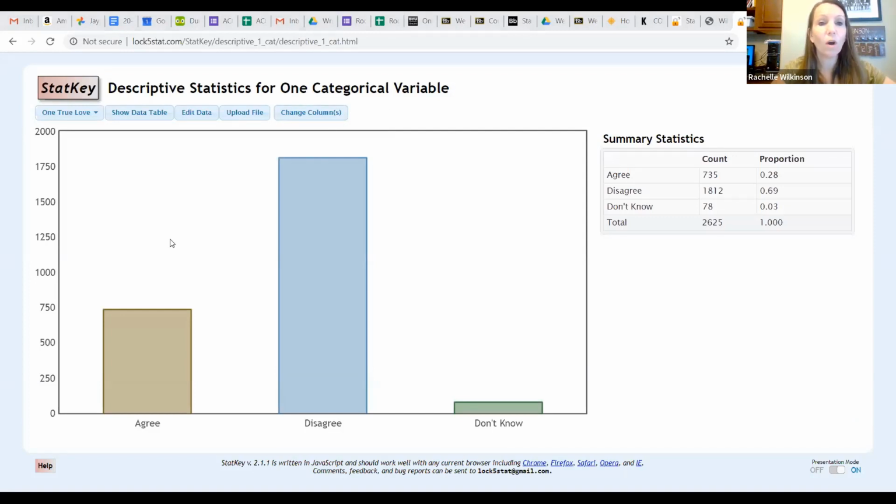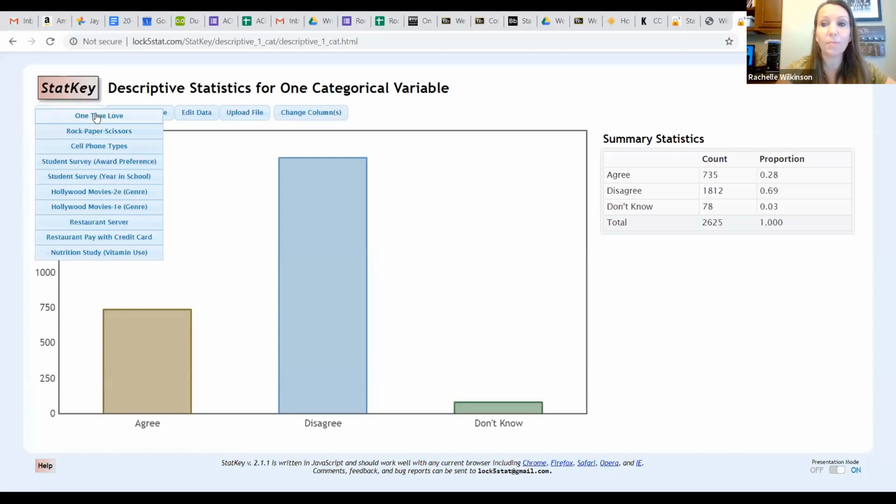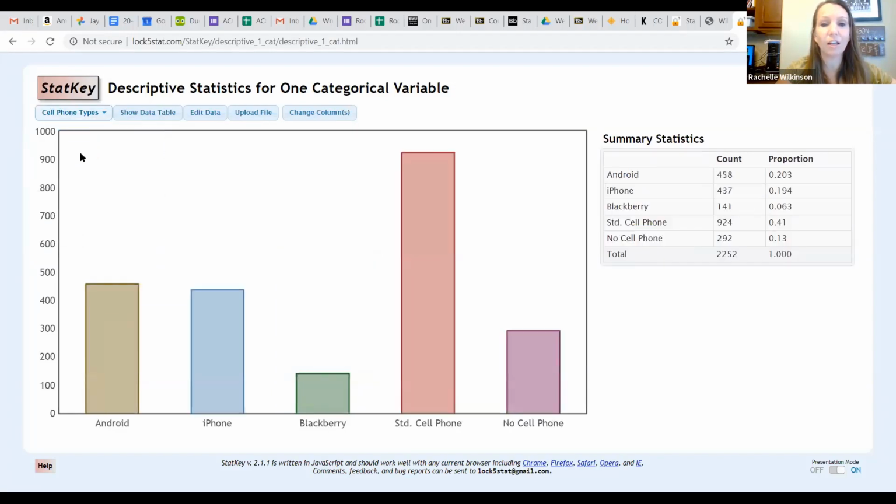One thing that's nice is that because this is done by the authors of your textbook, some of the data sets from your textbook are already preloaded into StatKey. You don't even have to upload them, which is handy. It's not going to be that way for all the data sets, but for many of them it will be. If it's preloaded, you can find it in this drop-down box in the upper left-hand corner. If you click on where it says cell phone types, this data set came from your textbook. Now you can see what the graph looks like.